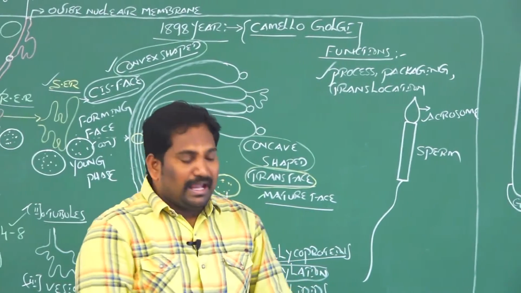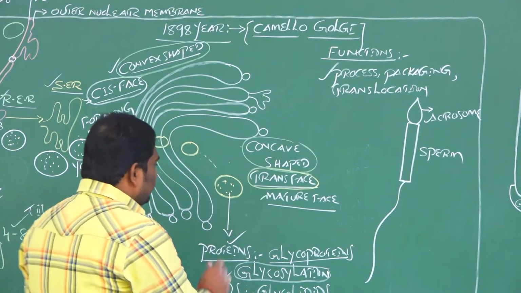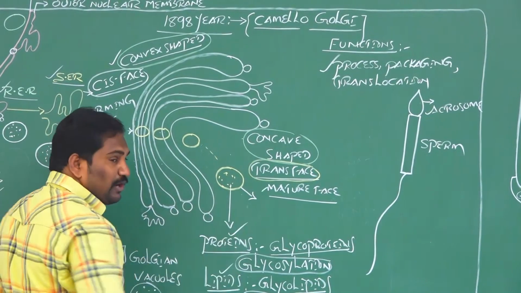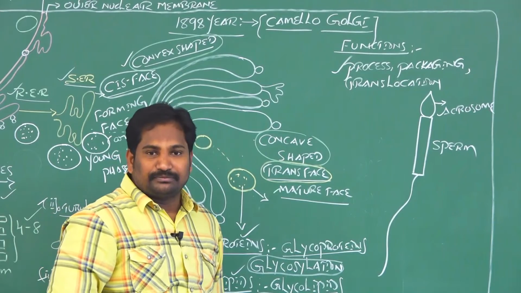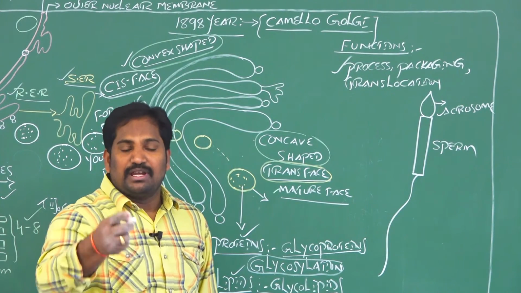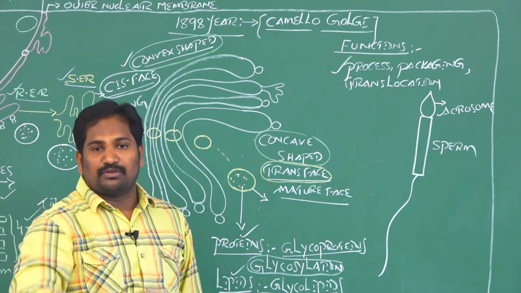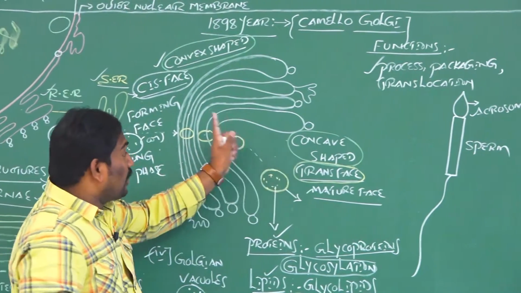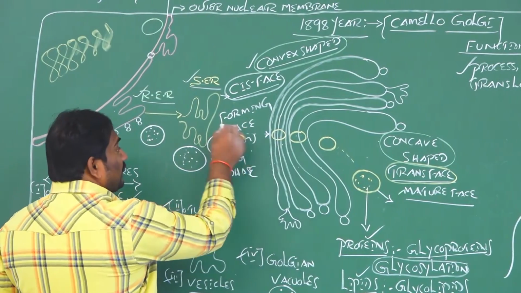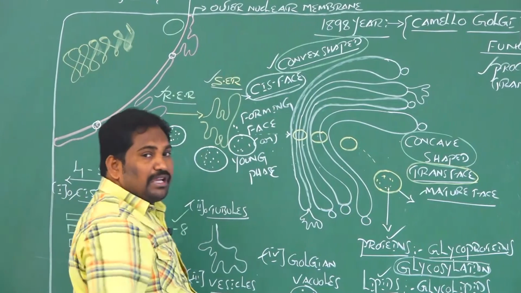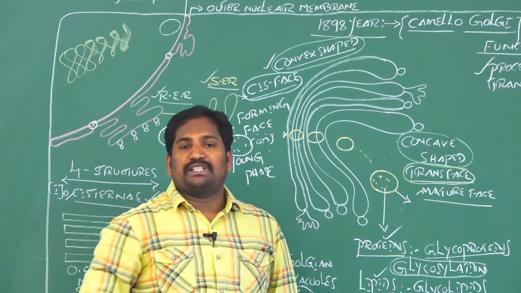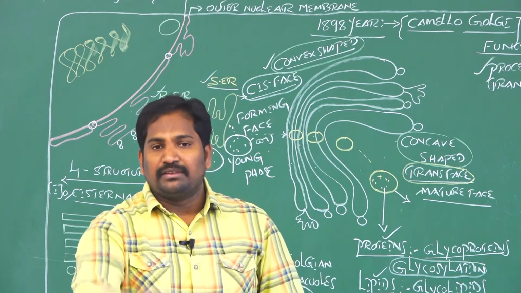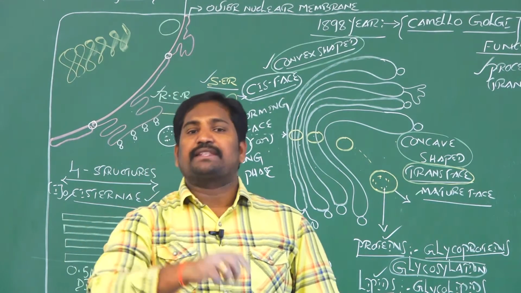Clear? And at the mature phase, vesicles are formed from the trans phase. These vesicles can form lysosomes. Clear? So the next endomembrane cell organelle is lysosomes. And one more, functionally and structurally, the Golgi complex is related with or associated with the endoplasmic reticulum. This point is very important for the NEET medical entrance exam. Let's go to the third endomembrane cell organelle, lysosomes.